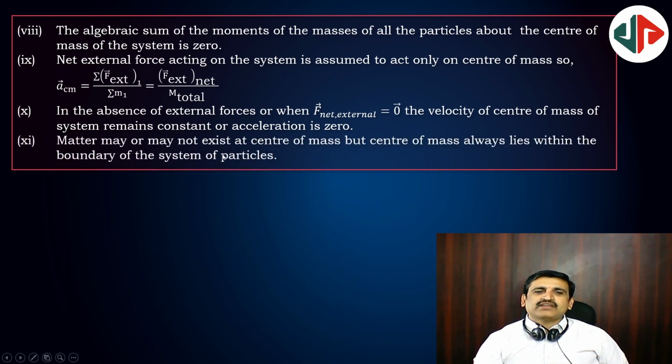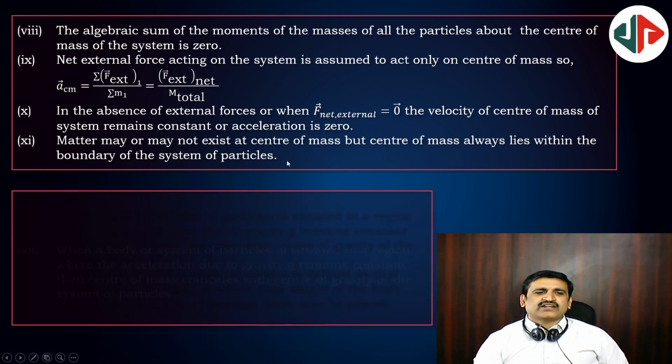Matter may or may not exist at the center of mass. Matter may exist, may not exist. Suppose there is a ring. There is no mass at the center of mass. So the center of mass may contain mass or may not contain mass.